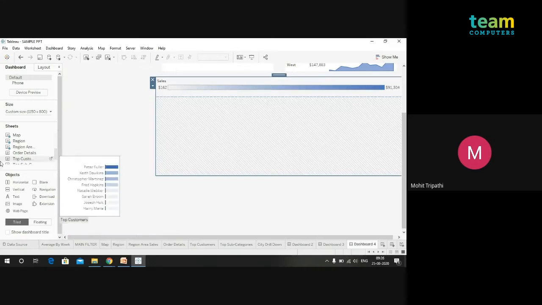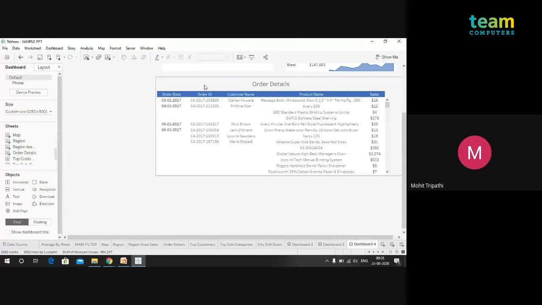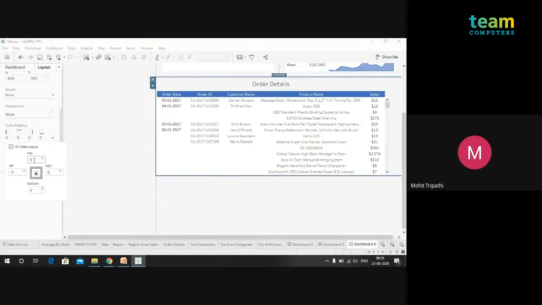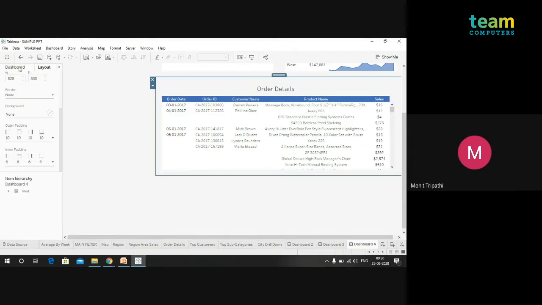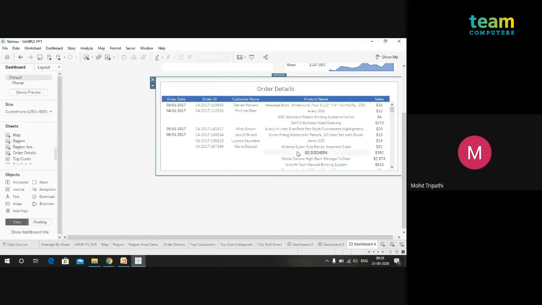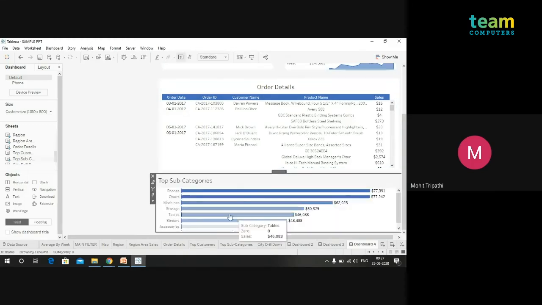So for the second container, we thought we will have the order details over here. You can delete it. Again, the same formatting, and make the background white. Okay, cool. So here we created this, and then there is one more horizontal container over here in which we will be dragging the top subcategories, I think.